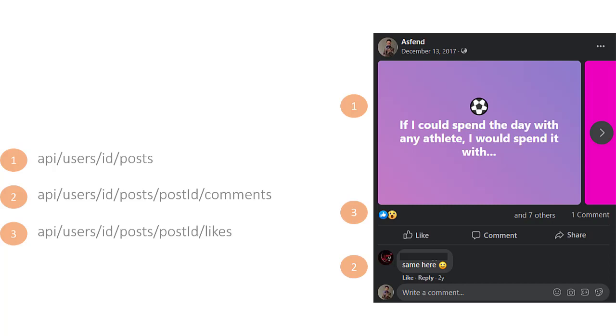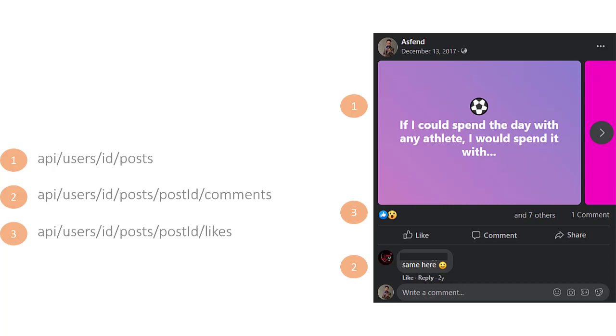So you see how difficult it is to fetch the data for just a single post. We call it underfetching because a single endpoint will not return all the data. To get all the data, we need to call these three endpoints. Okay, now let's talk about overfetching. Overfetching means getting extra data which is not required.